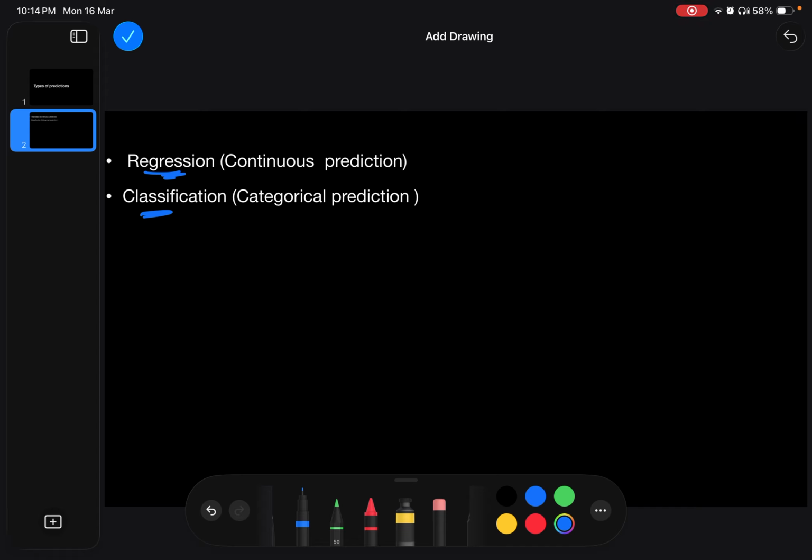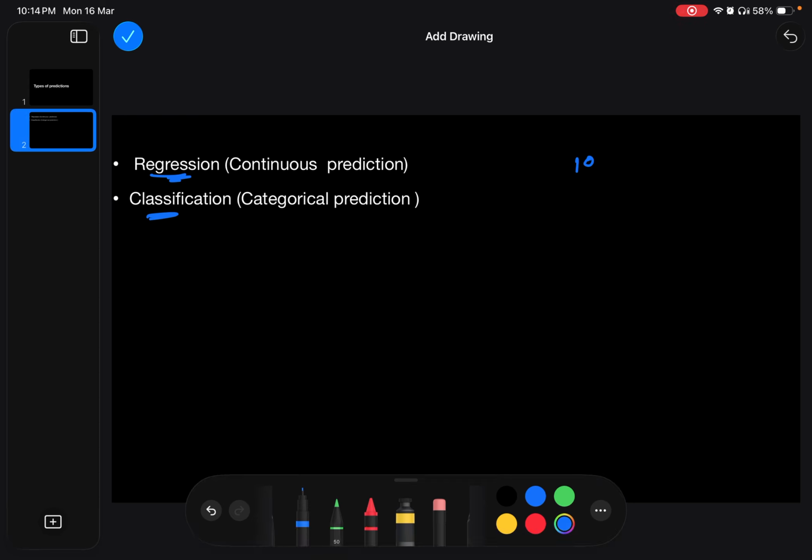The continuous predictions, or the values of the model, will be any values in between some range. For example, to predict the price of a specific house, it may be 1 lakh rupees. For another simple house, it may be 50,000 rupees.